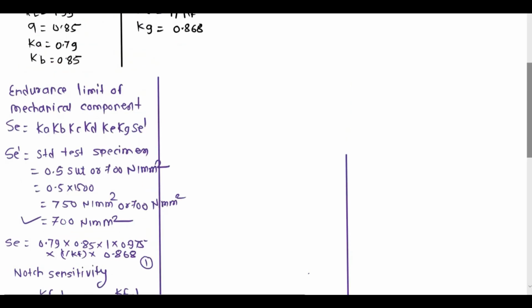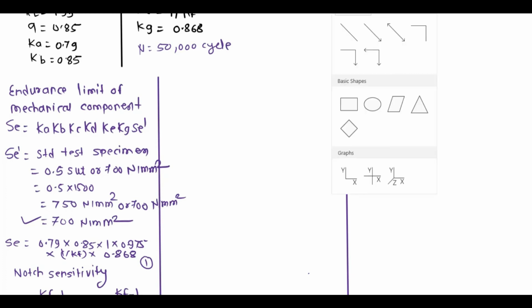Now we have to calculate the diameter of the bar. The bar has a circular cross section and is subjected to bending stresses. The bending stress formula is sigma b equals 32 M divided by pi d cube. Now we have to calculate the fatigue limit value, because they have given the number of cycles as 50,000. To find the diameter of the bar at 50,000 cycles, we have to use the S-N curve.